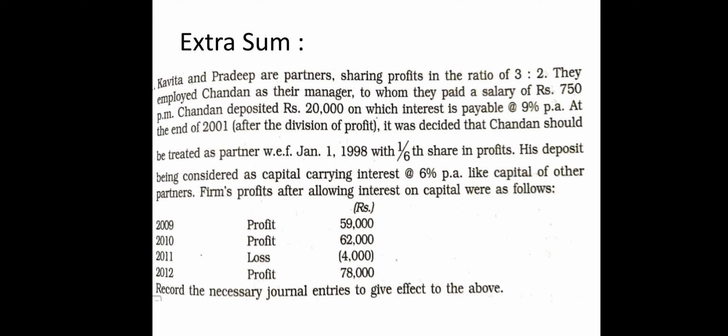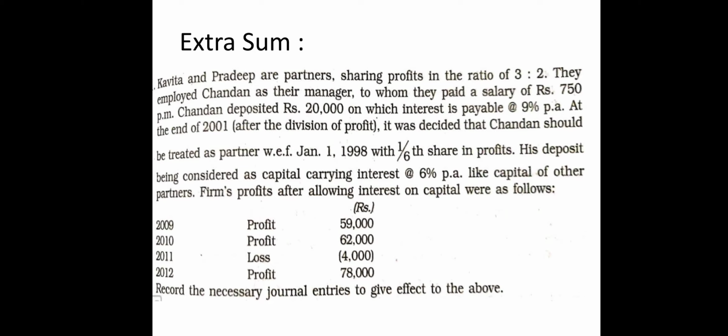At the end of 2001, after division of profit, it was decided that Chandan should be treated as a partner, right, effective from January 1st, 1998, with 1/6 share in the profit. His deposit being considered as capital, carrying interest at 6% per annum, like capital of other partners. Firm's profit after allowing interest on capital were as follows. Profit is 59,000, 62,000, loss is 4,000 and profit is 78,000.